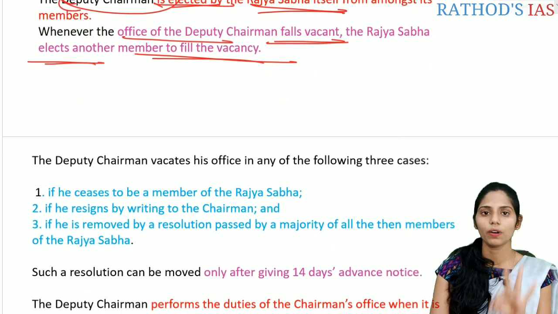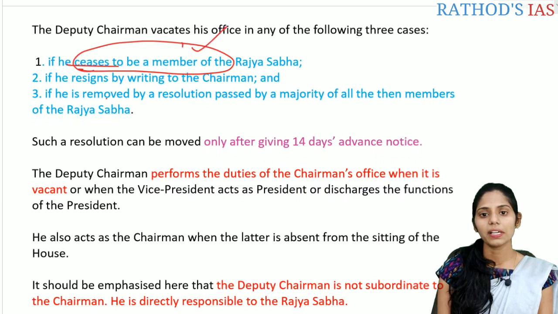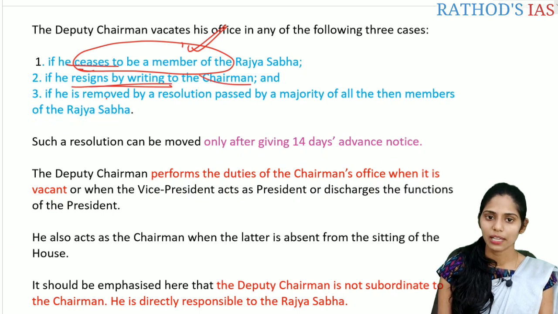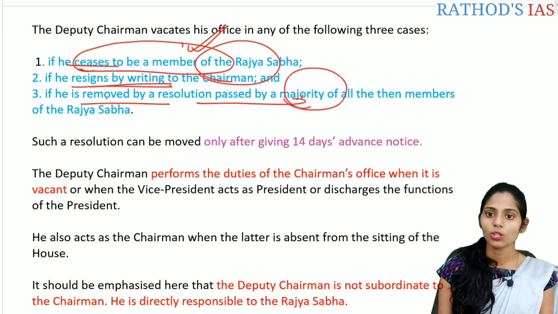So when will we see the chairman office vacated? There are mainly three important cases. The first one here is when he ceases to be a member of Rajya Sabha. When he ceases to be a member of Rajya Sabha, then he will also lose the deputy chairmanship. And the next one is if he resigns by writing to the chairman. And the next one is if he is removed by a resolution passed by the majority of all the then members of Rajya Sabha.